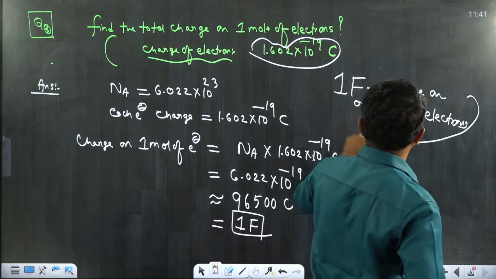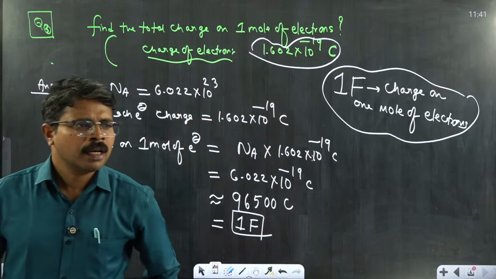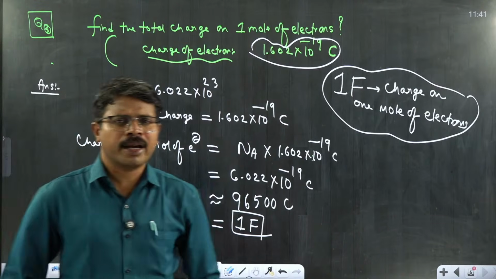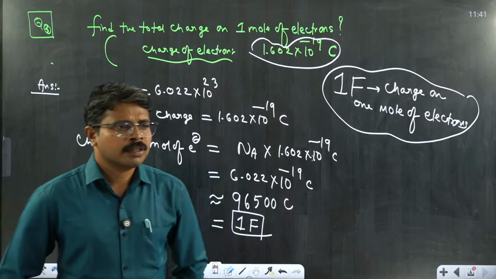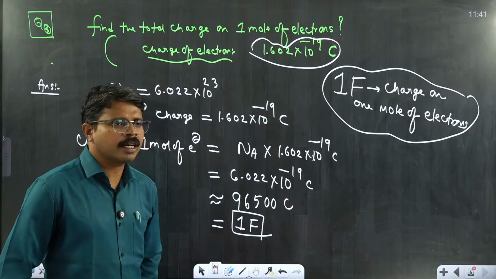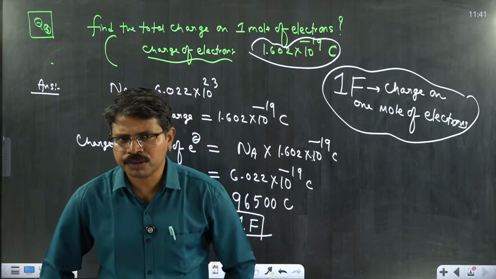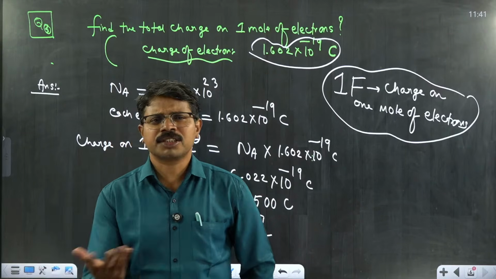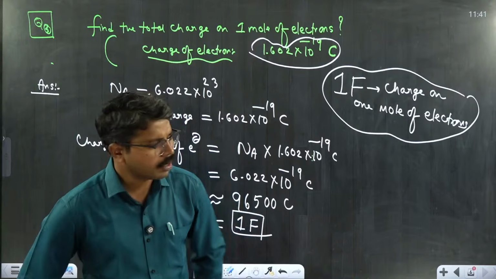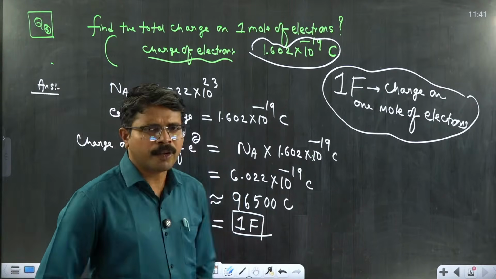Is this point clear? Very important point. Charge on 1 mole of electrons is called as 1 Faraday. 1 Faraday value is 96,500 coulombs. So this is very useful when you are dealing in electrochemistry. Charge on each electron is 1.60 into 10 power minus 19. Charge on proton is just the same charge, but the sign will change. For an electron, there is negative charge, and for proton, it would be positive charge.